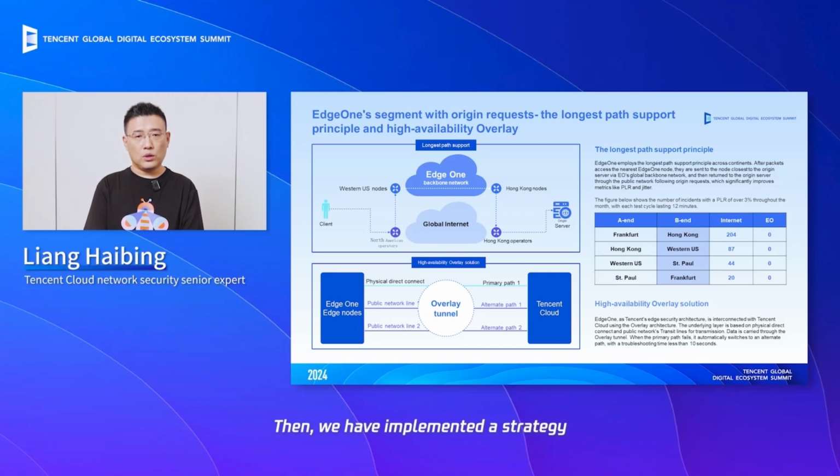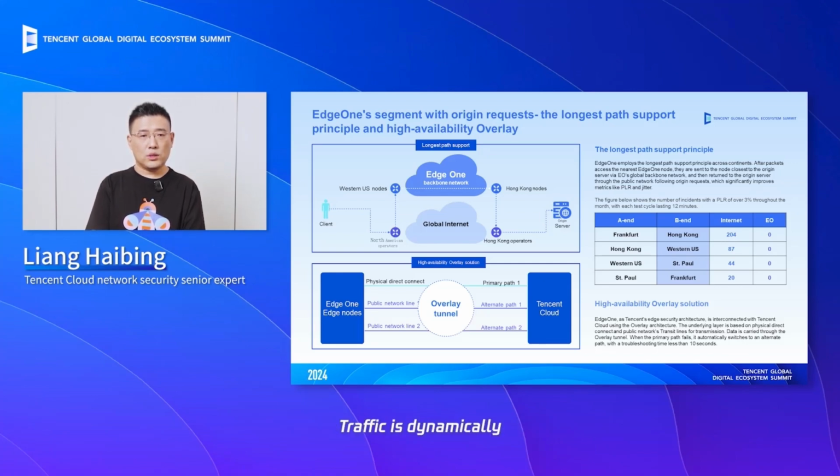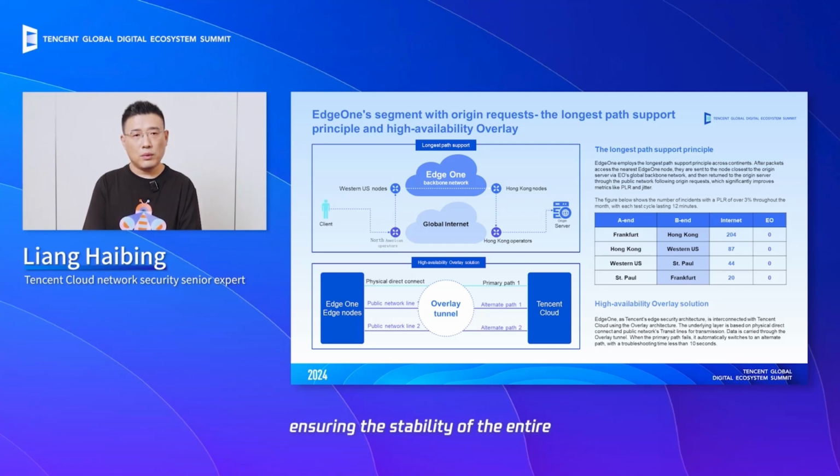Then we have implemented a strategy at the origin pole layer, which involves multiple path routing to origin servers. Between EdgeOne and Tencent Cloud nodes, we have established both physical direct connect lines and public networks. On each direct connect line, we create different tunnels based on overlay. Traffic is dynamically switched between the lines based on the quality of each line, ensuring the stability of the entire origin pole process. We have made some efforts at the network level.